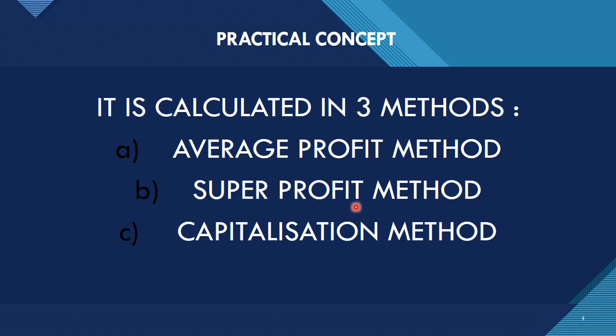Means he is expecting that he will be getting some amount of profit. When it comes to super profit, above his expectations, more than what he expected, if he gets some return, it is known as super profit.